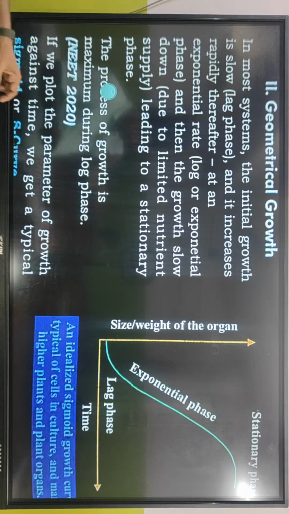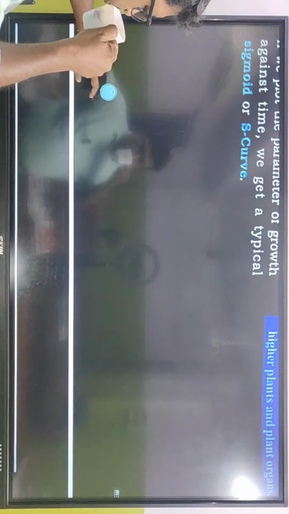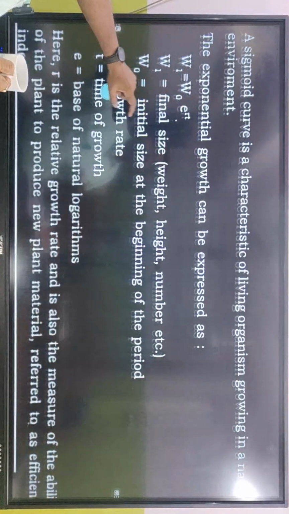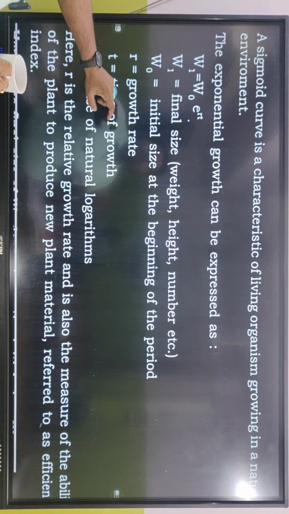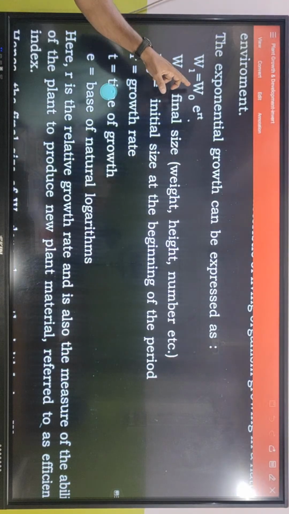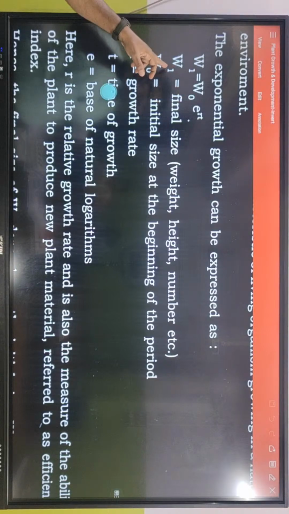Okay, now it shows an S curve. How to represent it? Wt is equal to W0 e^(rt). We can also write W1, the final size.